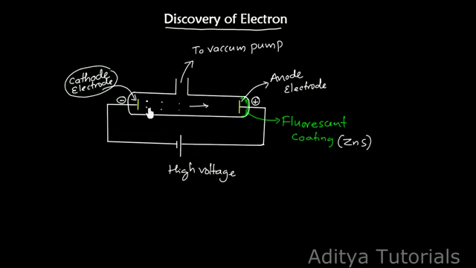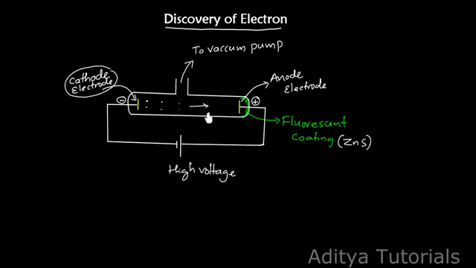So these particles are produced at the cathode and move towards the anode. They collide with the surface of the glass, and with the positive part of the electrode, and then they collide with the fluorescent screen and create a glow, or light. When these rays pass through the anode and strike the fluorescent material, zinc sulfide, a bright spot appears, which means a glow is produced.